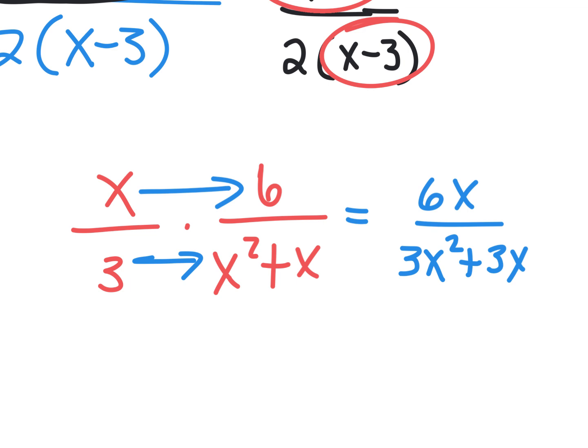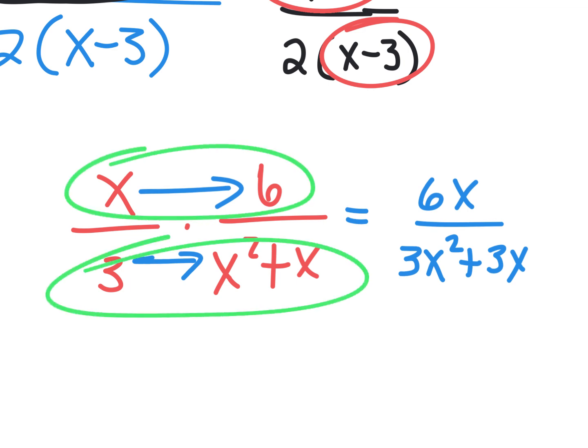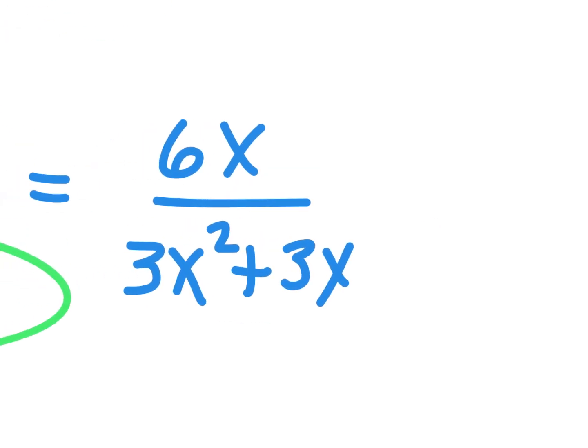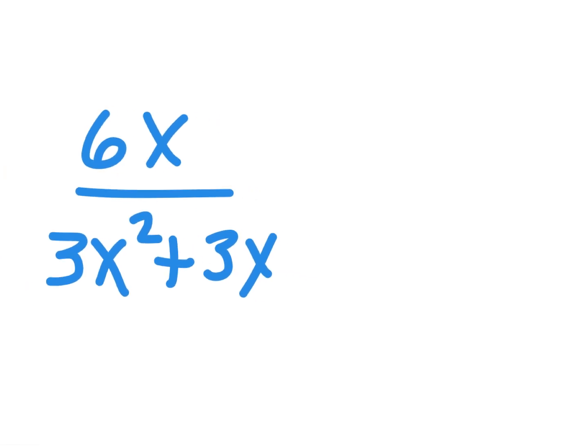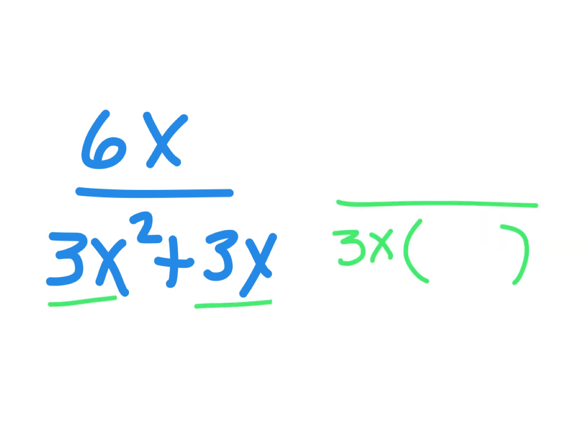Because see, if all you do is multiply across the top and multiply across the bottom, you didn't do anything wrong, but that answer is not going to be right because you haven't simplified it. So what I think you should have done is factored out the 3 and the x out of the bottom. Do you see they both have a 3 and an x in them? And then this one would be x, because 3x times the x makes 3x squared. And this one would be a 1.